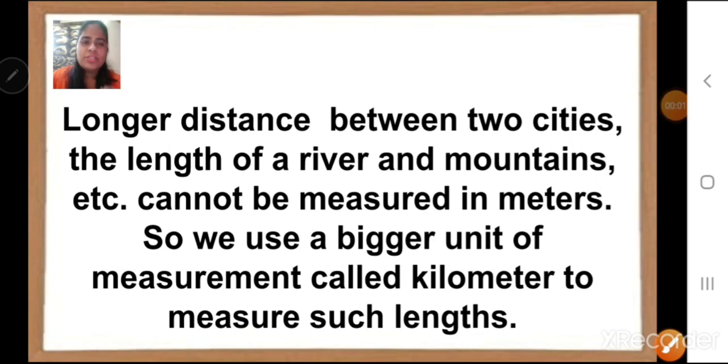In short, children, the longer distance between two cities, like Thana city or Dombivli city, or the length of a river from where it starts to where it ends, or the length of a mountain, cannot be measured in meters because it is a smaller unit. So we use a bigger unit of measurement, which is called a kilometer, to measure such lengths.